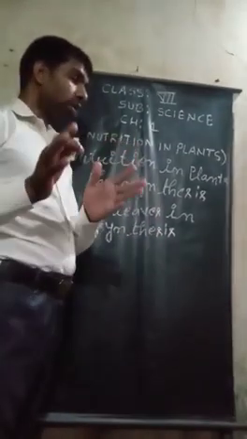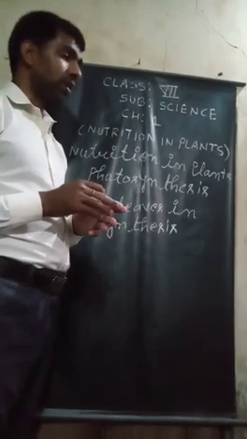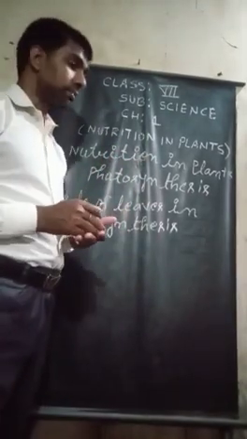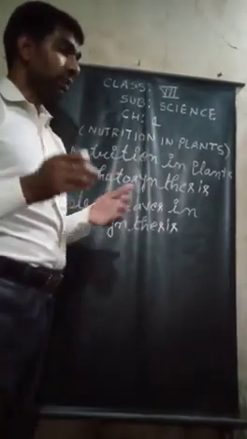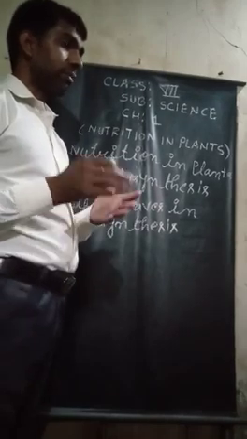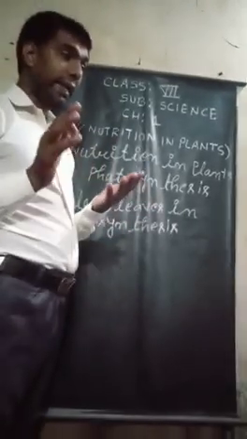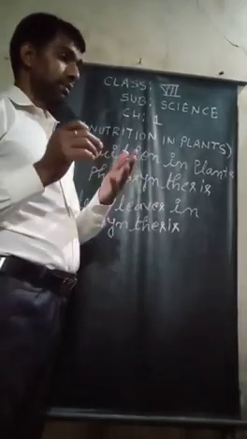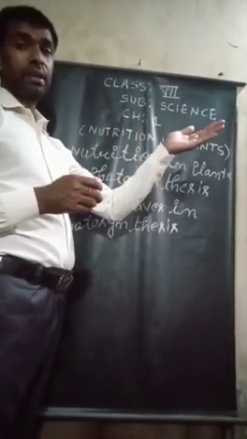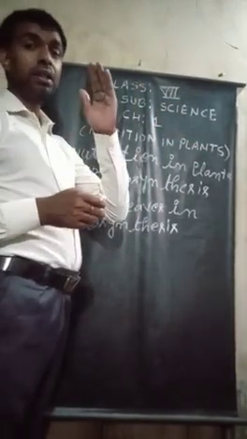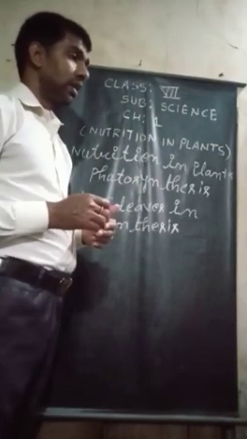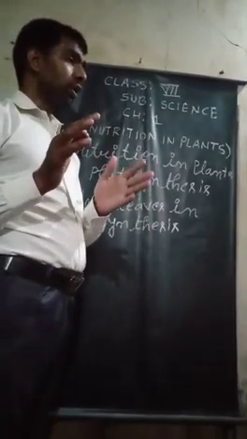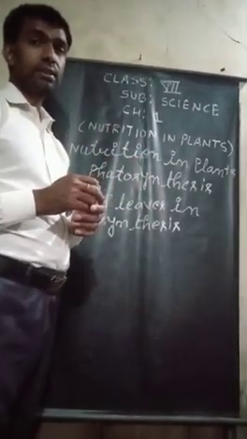There are small or tiny pores called stomata on the lower surface of the leaves. Through stomata, carbon dioxide from the atmosphere enters the leaves. So oxygen is a byproduct of photosynthesis.